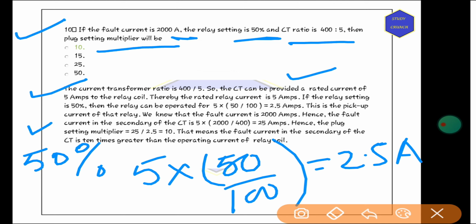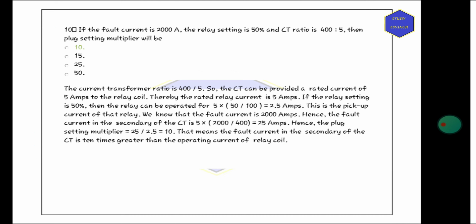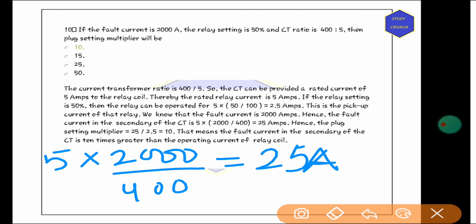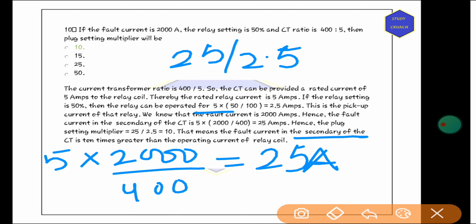Now the pickup current of the relay: we know that the fault current is 2000 amps. The fault current in the CT secondary will be 5 into 2000 by 400, which is equal to 25 amperes. Hence the plug setting multiplier will be 25 by 2.5. 2.5 is the operating current, since it is operated at 5 into 50 by 100. So this means the current in the secondary of the CT is 10 times greater than the operating current of the relay coil. So it is 10.